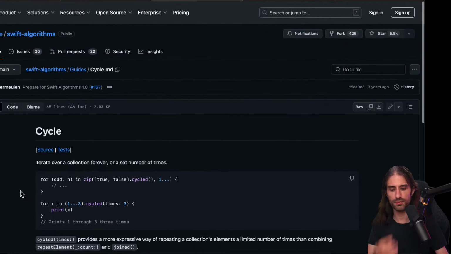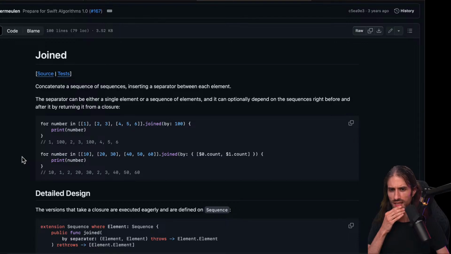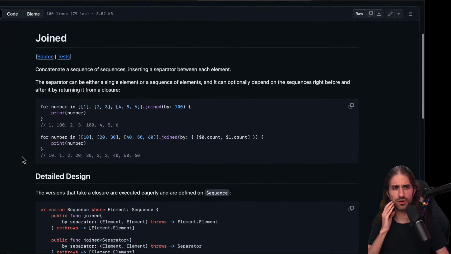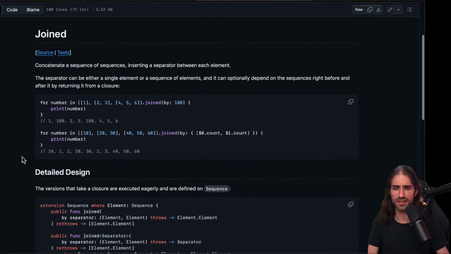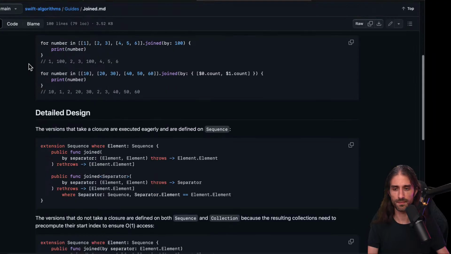Okay, so this one could also be interesting, putting it in my reading list. Here we have joined, and I think there is a version of it already in the standard library because I've definitely used it. It concatenates a sequence of sequences, inserting a separator between each element. The separator can be either a single element or a sequence of elements, and it can optionally depend on the sequences right before and after it by returning it from a closure. A typical example is you have a set of values and you want to put them into a comma separated string, for instance.